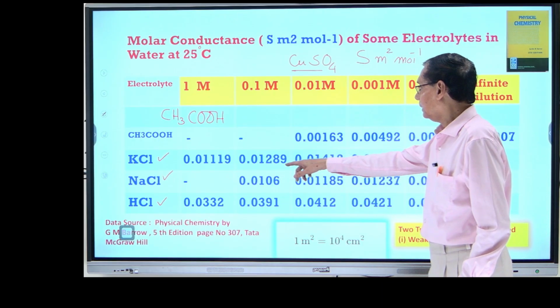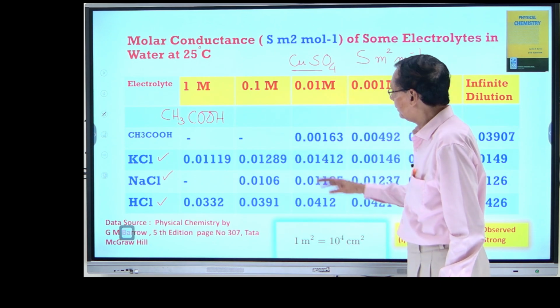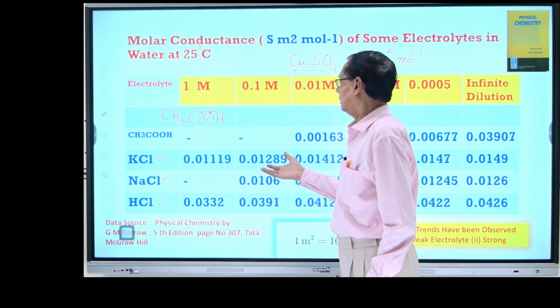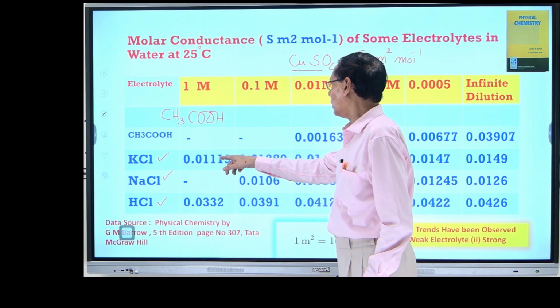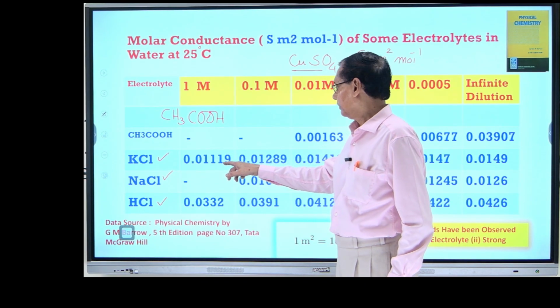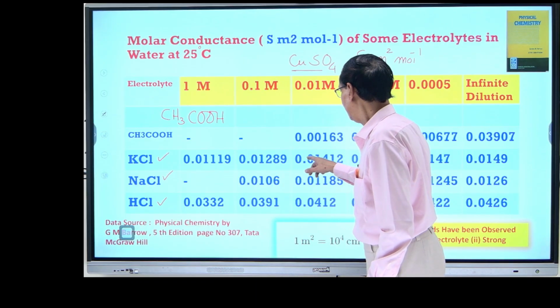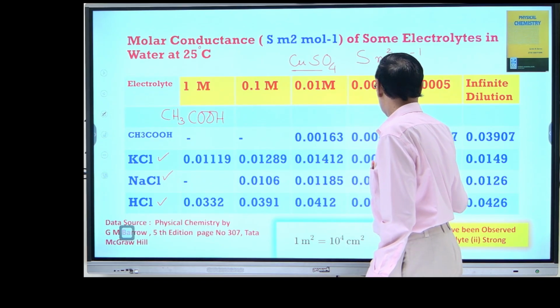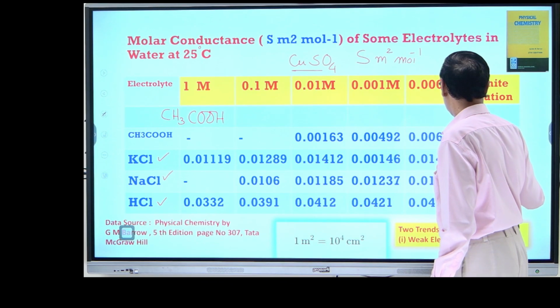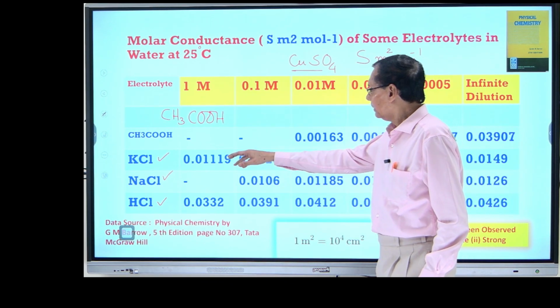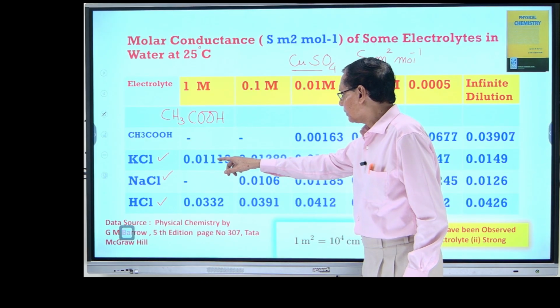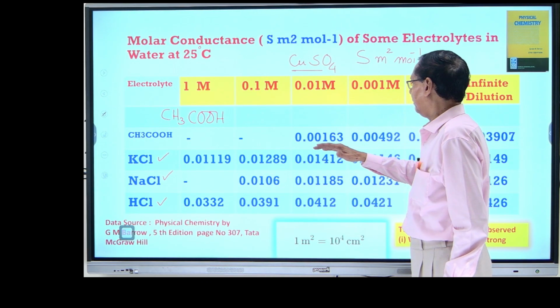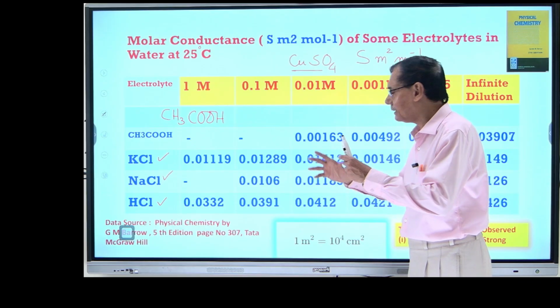But if you see potassium chloride, if I convert it into centimeter square, it is suppose 111, then 128, 141, 146, 147, 149. So the trend is not a very drastic change.